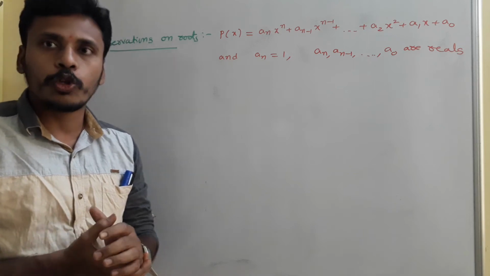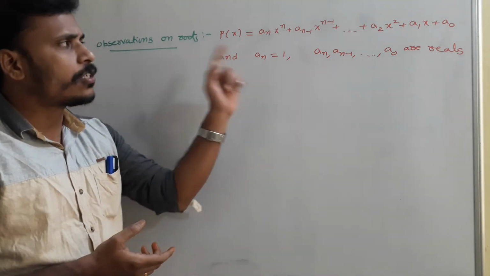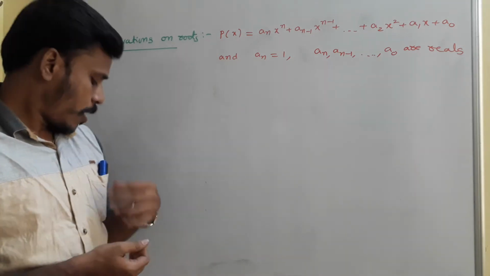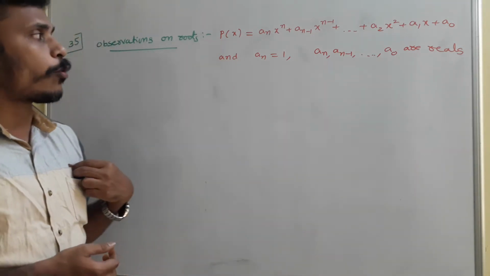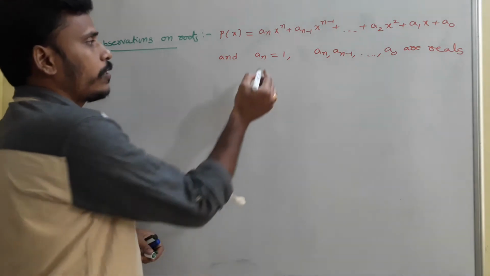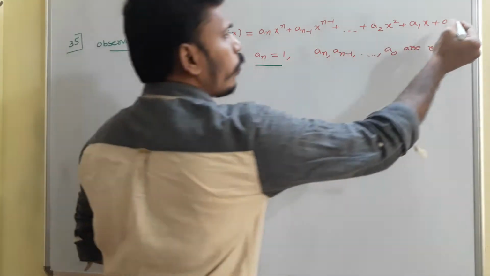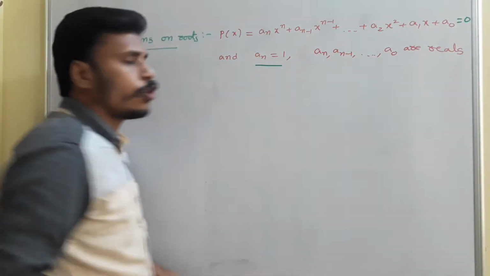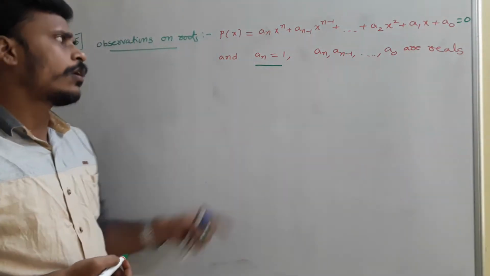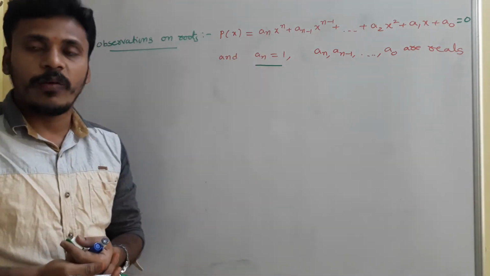Some roots related to the polynomial. I have here a general polynomial I am considering, where the leading coefficient of the polynomial a_n is equal to 1, just for convenience. This is a polynomial, and if you consider it equal to 0, it becomes a polynomial equation, and now you are able to make that leading coefficient 1 by dividing by a_n.